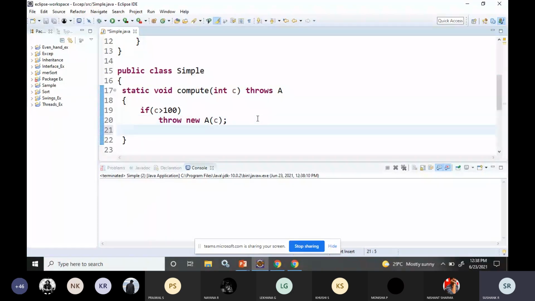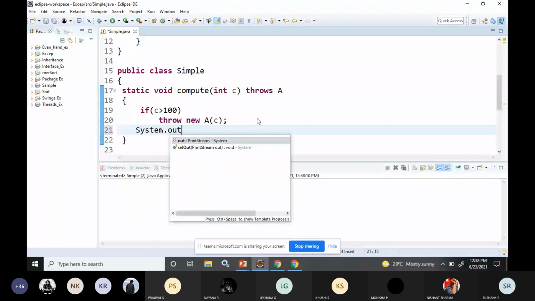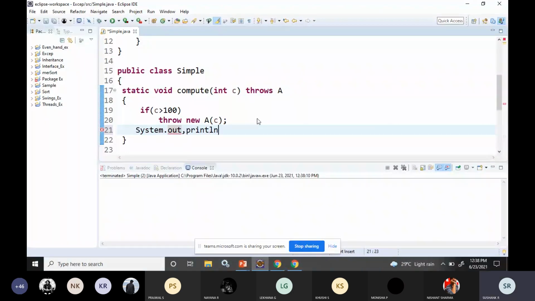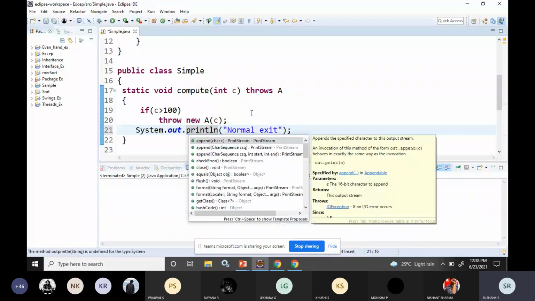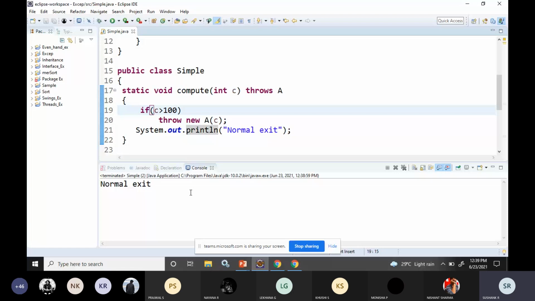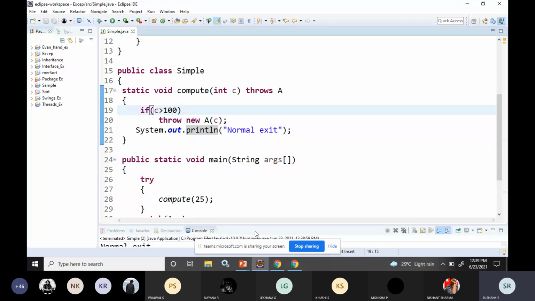Like System.out.println, normal exit. Normal exit means it's running normally. So that's all. I'll save this. I'll run this. So see, the program is running normally. No issues will happen when the value of c is less than 100.